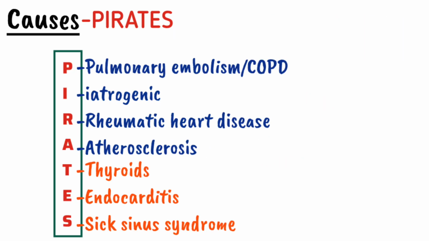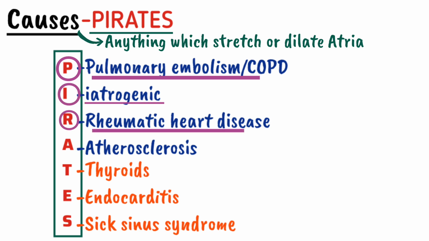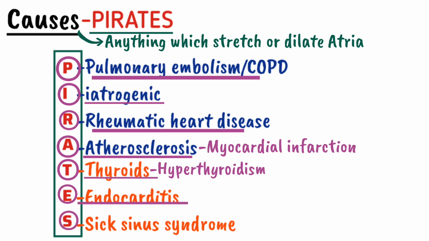So what are the causes of atrial fibrillation? Remember that anything which stretches the atria or causes dilation of the atria will cause atrial fibrillation. There is a wide variety of diseases. To remember this, we use the mnemonic PIRATES. In PIRATES, P stands for pulmonary embolism or chronic obstructive pulmonary disease. I stands for iatrogenic. R stands for rheumatic heart disease. A stands for atherosclerotic disease such as myocardial infarction. T stands for thyroid disease such as hyperthyroidism. E stands for endocarditis, and S stands for sick sinus syndrome. So all of these diseases can lead to atrial fibrillation.